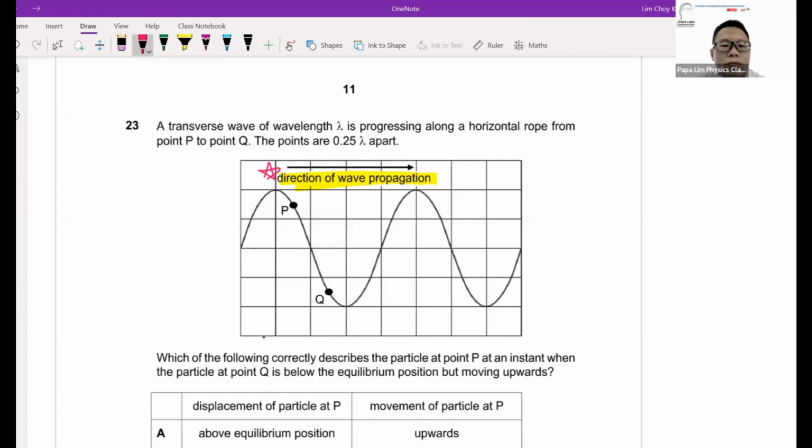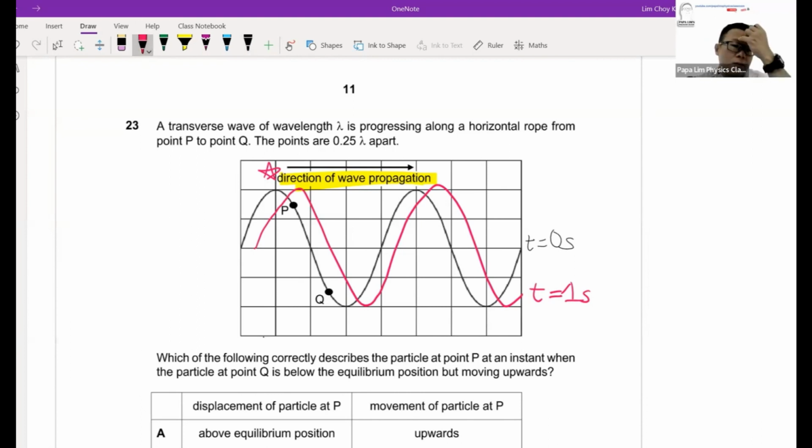So actually the wave will look like this. At an instant later, the wave will look like this. The red one could be, for example, 1 second later. This is maybe t equal to 0 seconds. So 1 second later, the wave will shift to the right side.